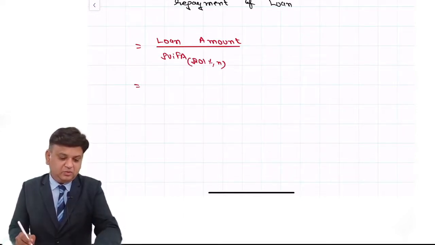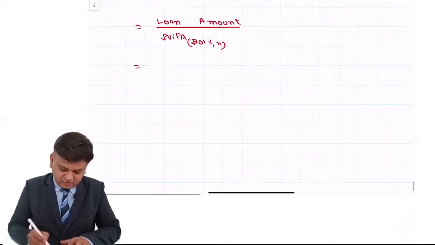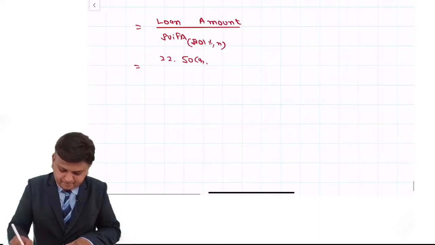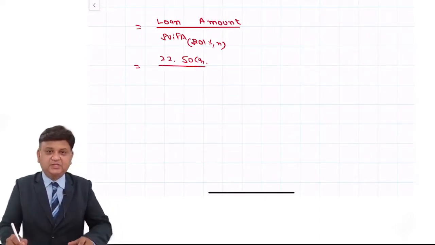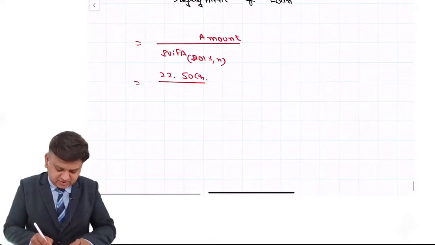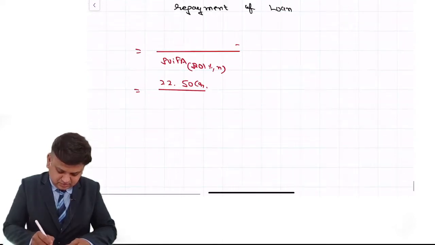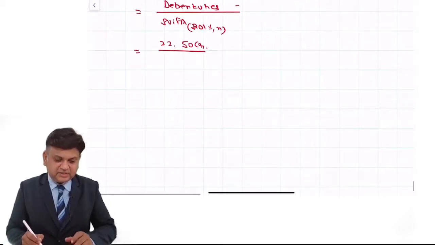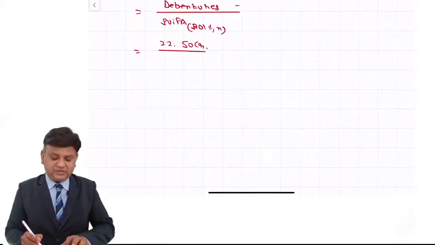What is the loan amount? Loan amount is 22.5 crore. Loan amount means the debentures. It is supposed to be repaid over the time period of 6 years.